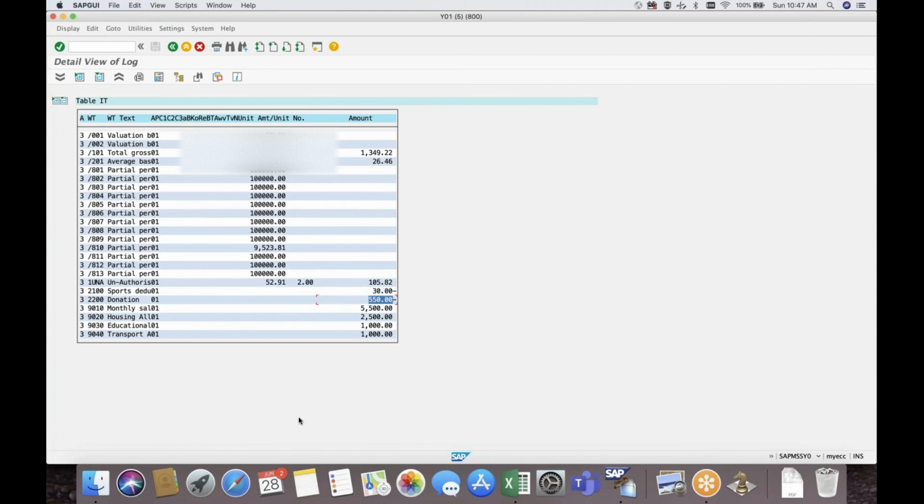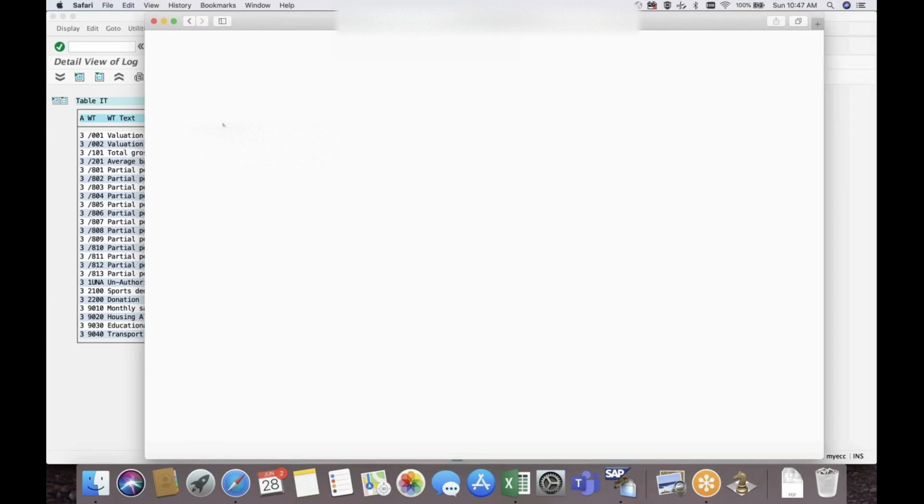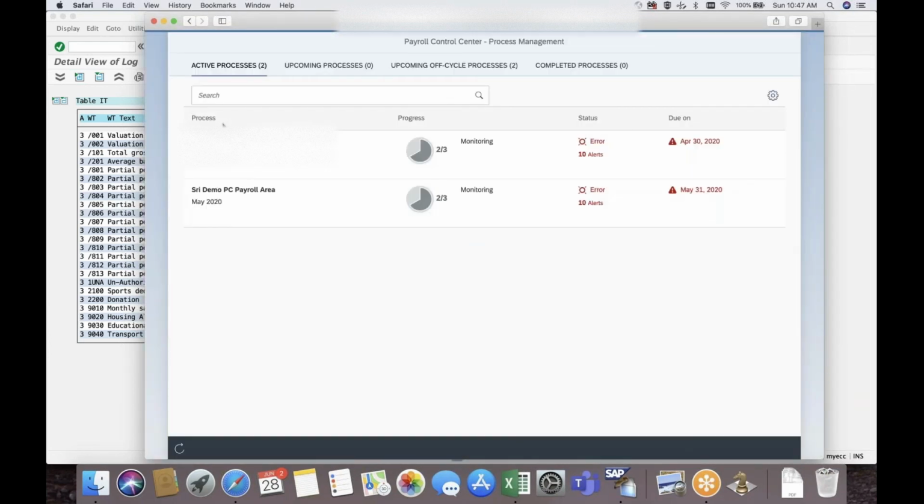Similarly, I said we have some other topic called payroll control center. There are some other things. I will show you some of the screenshots. I can't run the process as of now, but I will explain it to you. You can see here payroll control center, policy configuration, process management, alert management. All these are the latest Employee Central processes. Not only Employee Central, it can be used in Fiori or HR renewal kind of things.